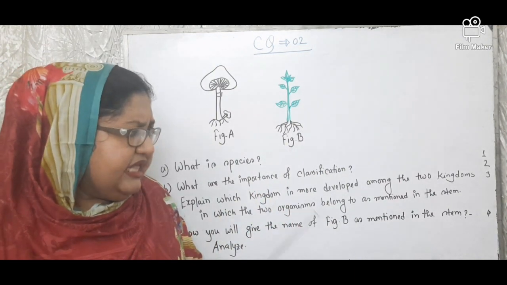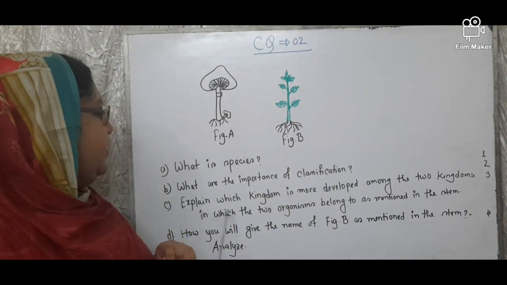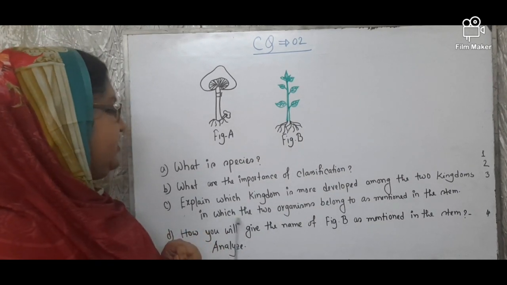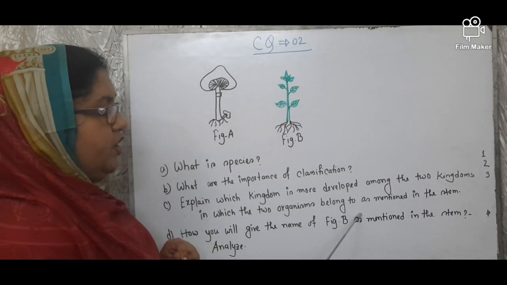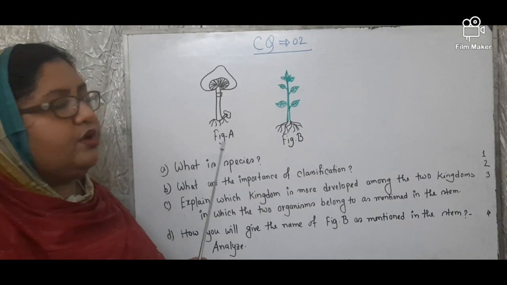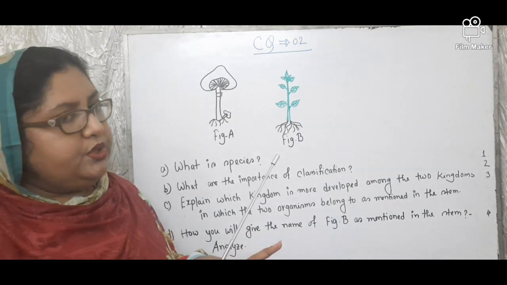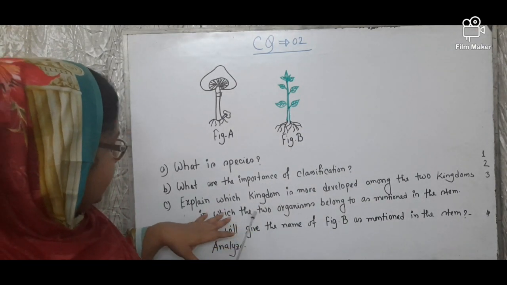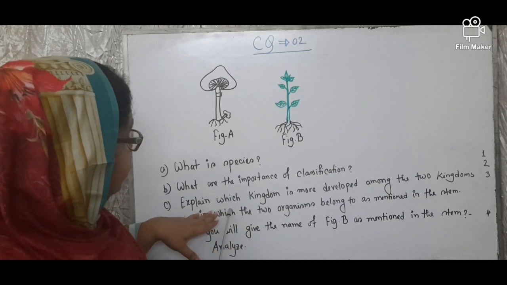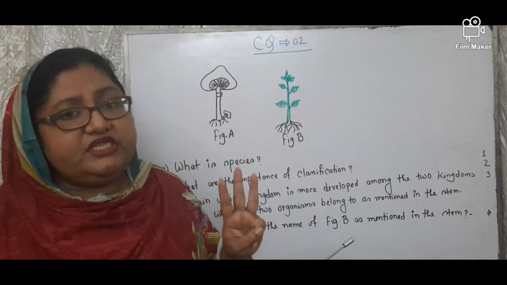Okay. Then, explain which kingdom is more developed among the 2 kingdoms to which the 2 organisms mentioned in the stem belong. So in the stem there are 2 organisms. I have told you in my previous lecture that in case of an application based question, the answer will be in 3 segments.